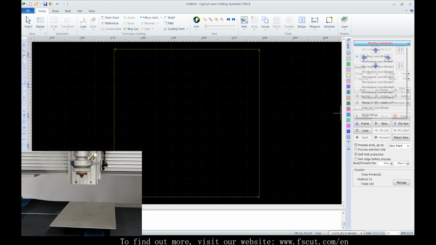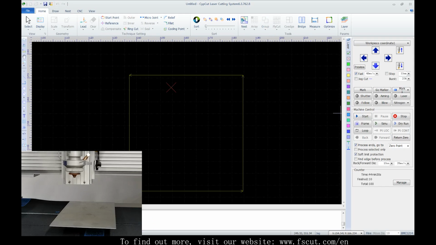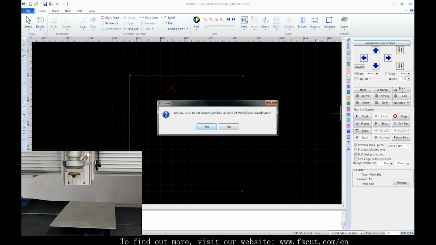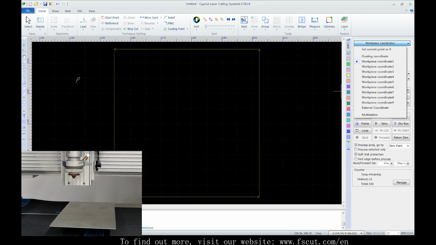Under workpiece coordinate, we've got a default 0-point with position 0, 0. But the 0-point is a user-defined position under workpiece coordinate. SideCut allows users to set 9 workpiece coordinates of different 0-points.